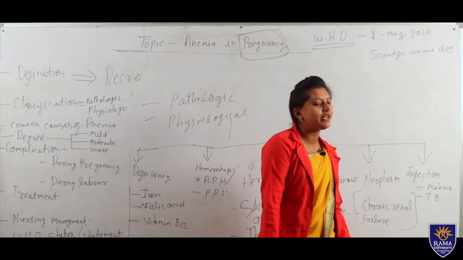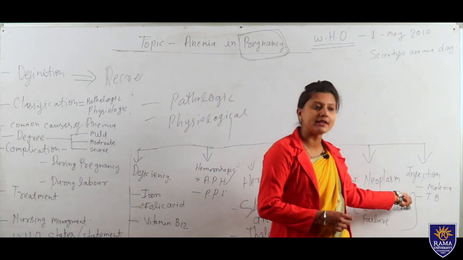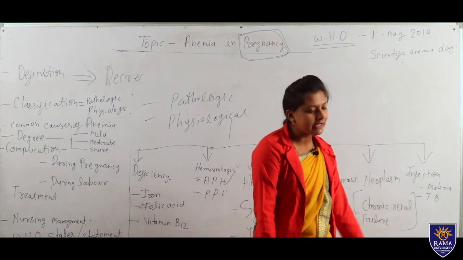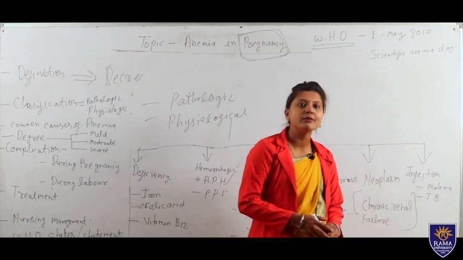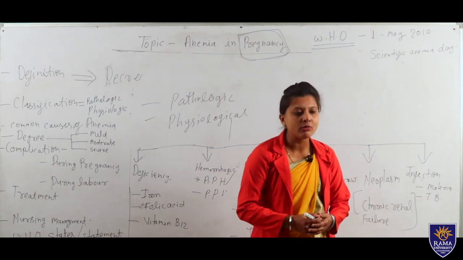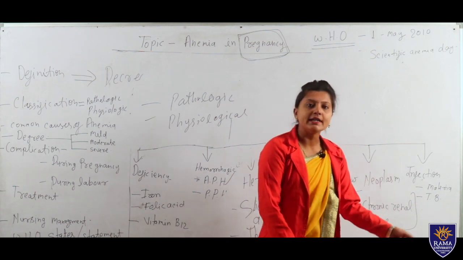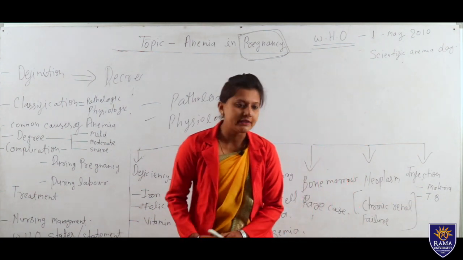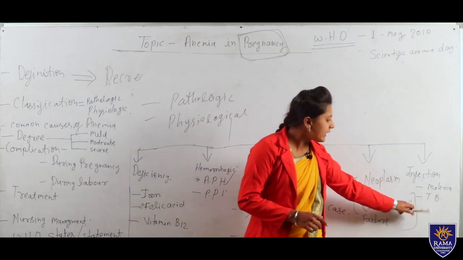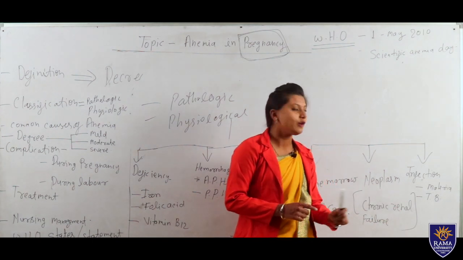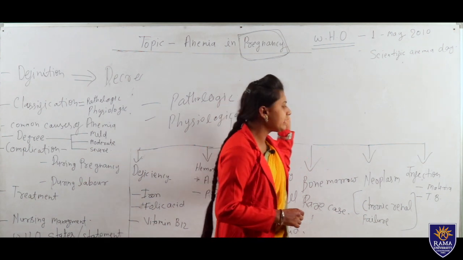If the mother has more and more infections in her body, that will also affect her during pregnancy. Like if the mother has malaria, which is a viral infection, and we do not treat malaria during pregnancy, that will also lead to iron deficiency anemia, or anemia in pregnancy. Next is tuberculosis, which is a bacterial infection. If we do not treat the mother's tuberculosis during pregnancy, that will also lead to anemia, and the pregnancy will be affected.